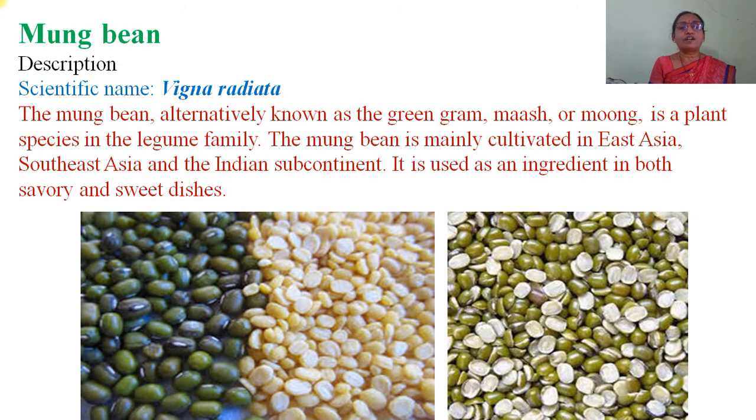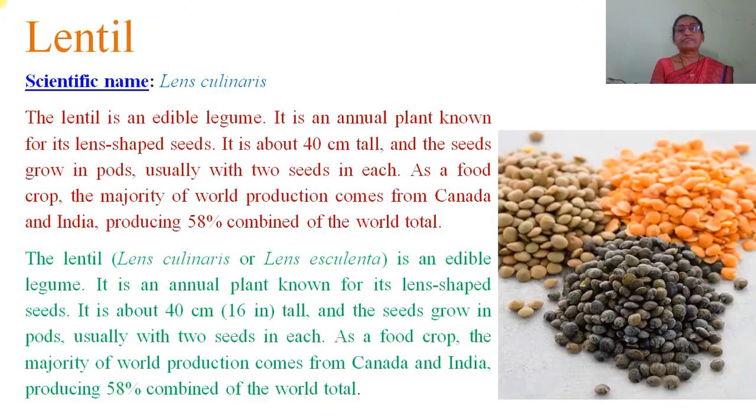The mung bean, alternatively known as green gram or mash or mung, is a plant species in the legume family. The mung bean is mainly cultivated in East Asia, Southeast Asia, and the Indian subcontinent. It is used as an ingredient in both savory and sweet dishes.